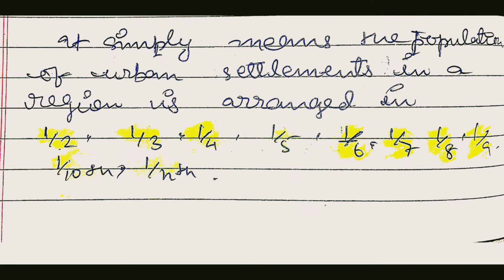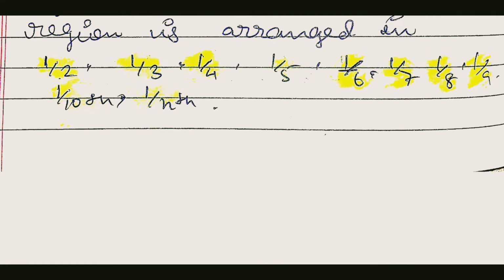It means if the largest city of a region has 2000 population, the second largest city would have a population half of the first largest one, and the third largest city of that region would have a population of 1/3 of the first largest one. So this type of arrangement exists in a particular region.